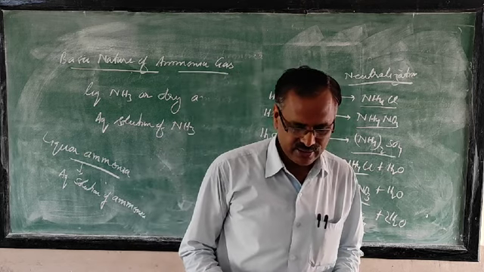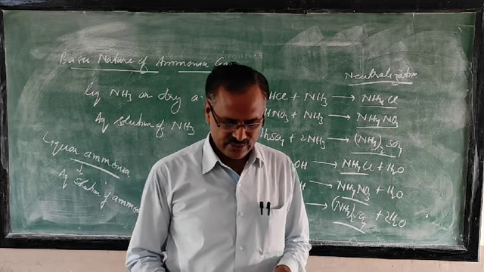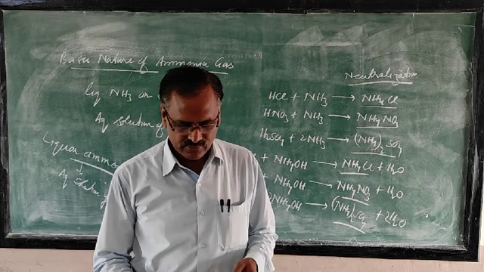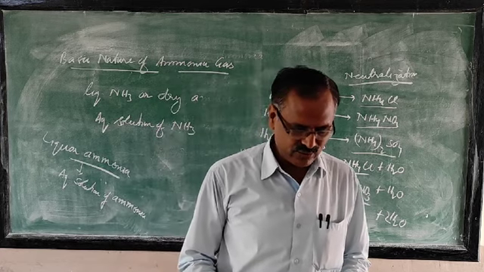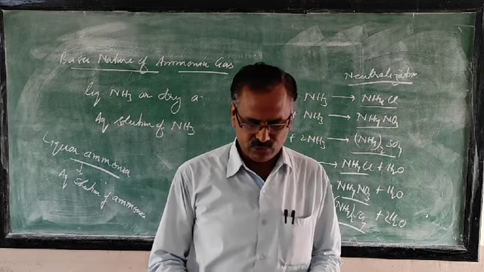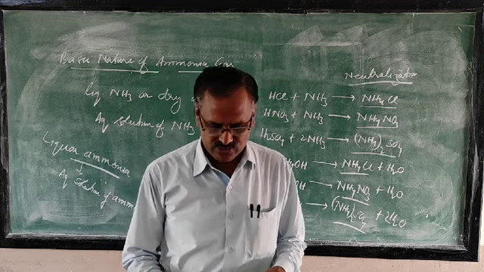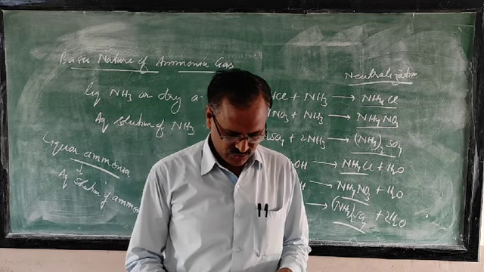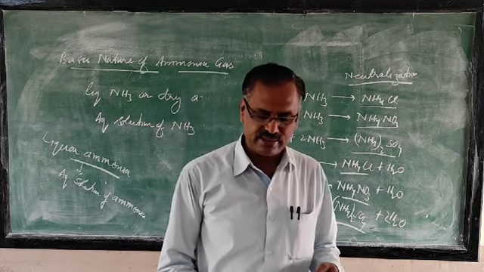That's why it is a weak base. Next, ammonium salt. Ammonia in the gaseous form or in the aqueous solution neutralizes acid, forming respective ammonium salts. If the question is asked, by which method will you prepare the ammonium salt? Neutralization. So these reactions are given.